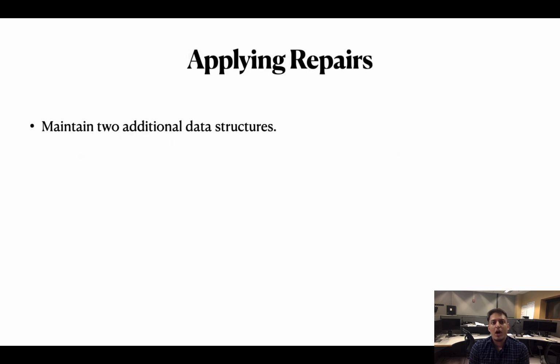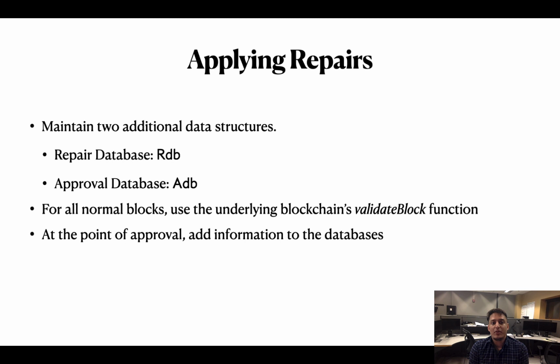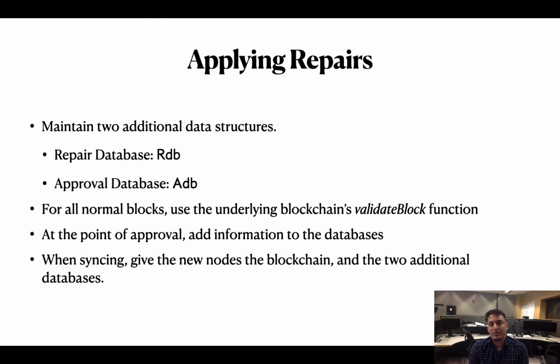Now we explore how to apply the repairs. We will maintain additional data structures named RDB and ADB, which stand for Repair Database and Approval Database. These data structures are used when applying the repairs and validating a new chain. For the normal blocks where no repairs are being approved, we use the underlying blockchain's validate block function. When a repair is approved, we add information to the databases. When a new node syncs with the network, it is also given these databases.